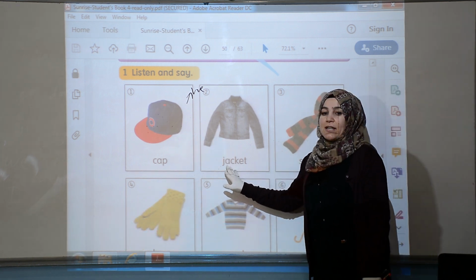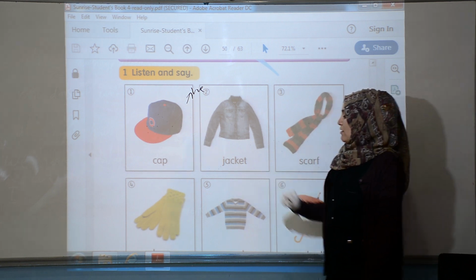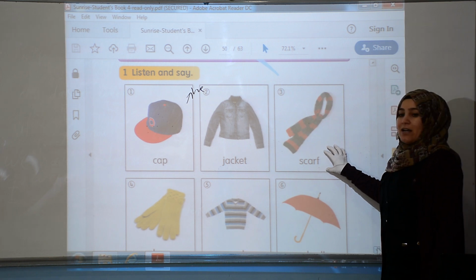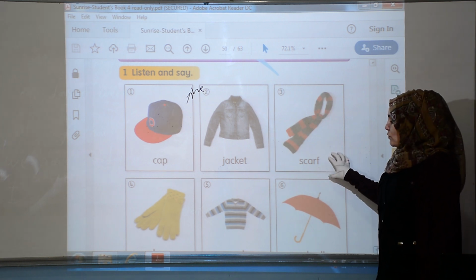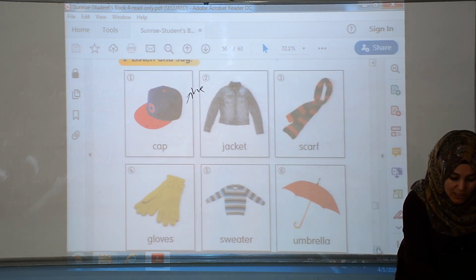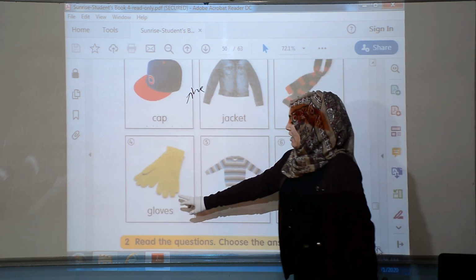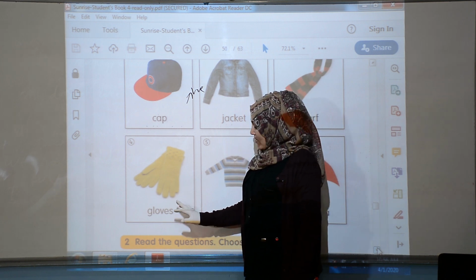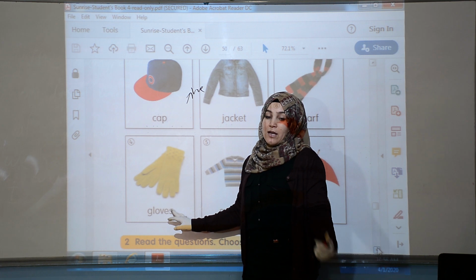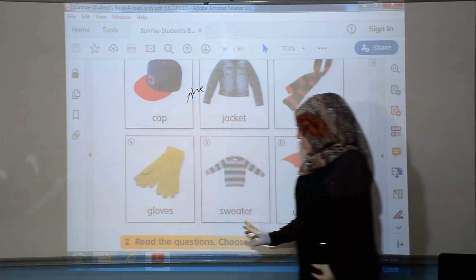Do they have a jacket? Sorry, yes, they do. No, they don't. Do you have a scarf? Yes, I do. No, I don't. Do we have gloves? Yes, we do. No, we don't. Yes for positive, and no for negative.